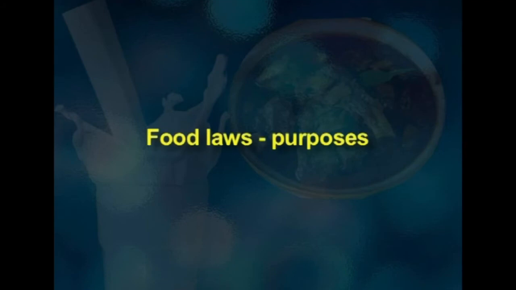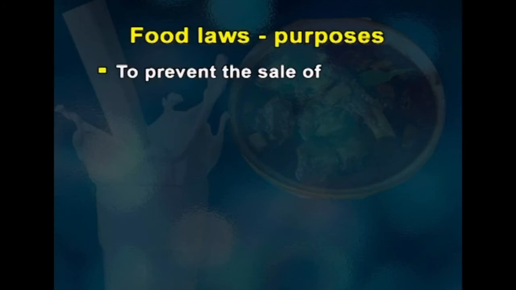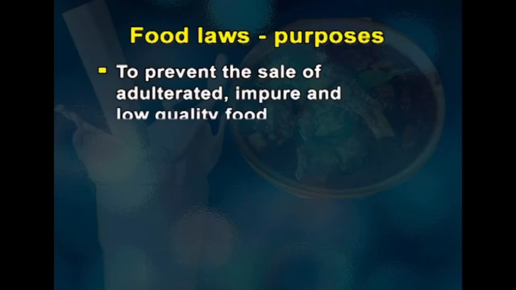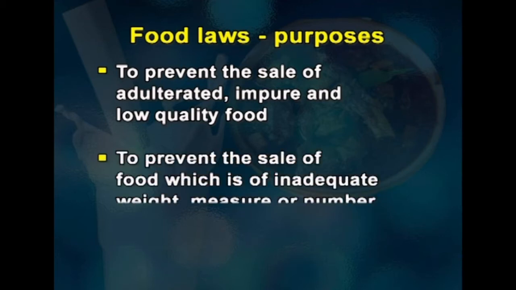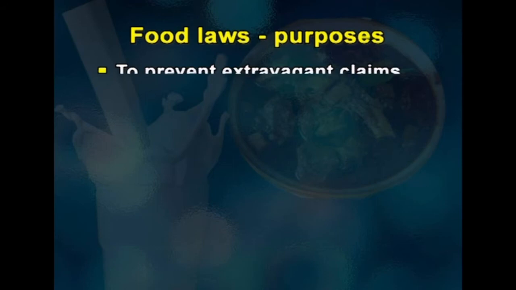What is the purpose of developing these food laws? First, to prevent the sale of adulterated, impure and low quality food. Second, to prevent the sale of food which is of inadequate weight, measure or number. Then third, to prevent extravagant claims from being made on labels of food items and in advertisements.